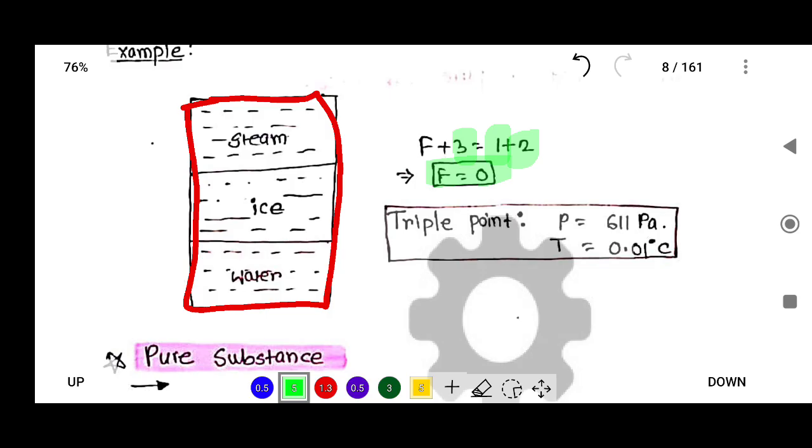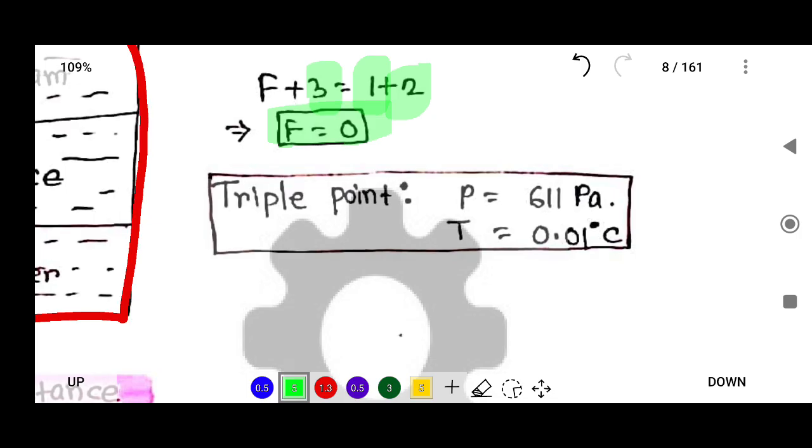Here you can say that the steam, ice and water coexist at a particular point. This particular point is known as the triple point. So remember this data. This is very, very important when you read the last chapter, properties of pure systems. You can understand this triple point.